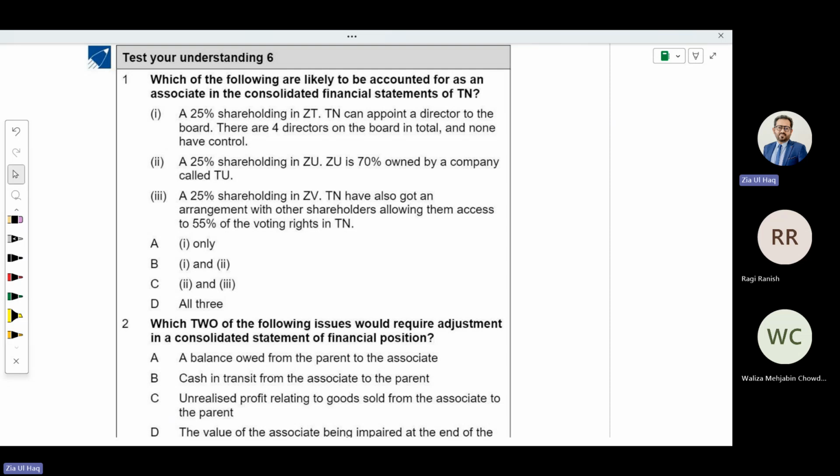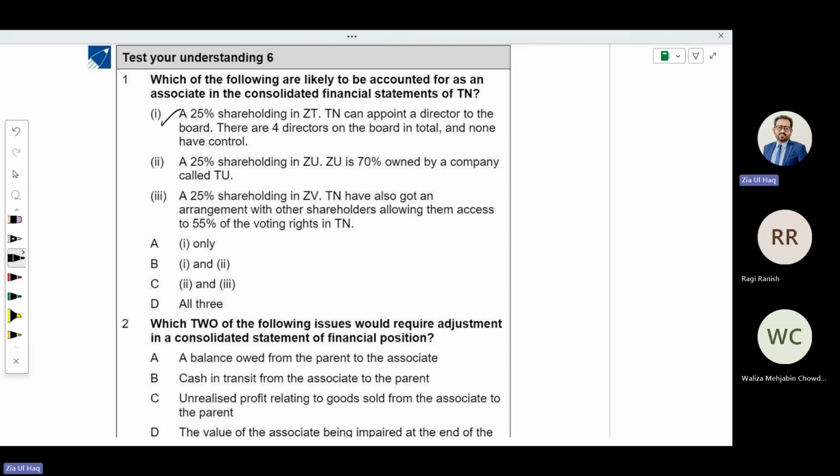What is number one? A 25% shareholding in ZT. TN parent can appoint a director to the board. There are 4 directors on the board in total. None have control, which means there is no subsidiary. Obviously, if they can appoint a director, they are influencing decision making, they are involved in decision making. So this is associate.